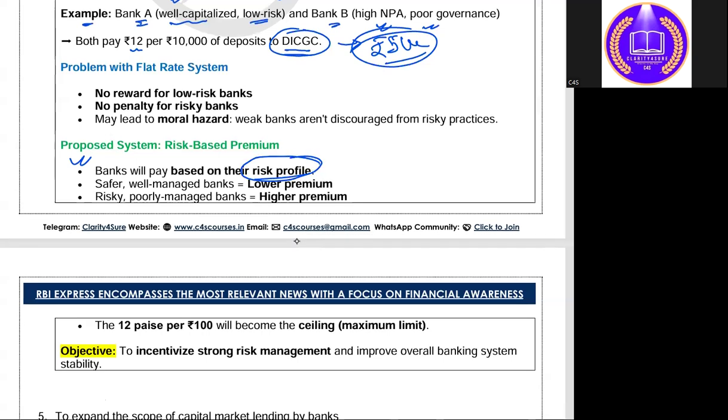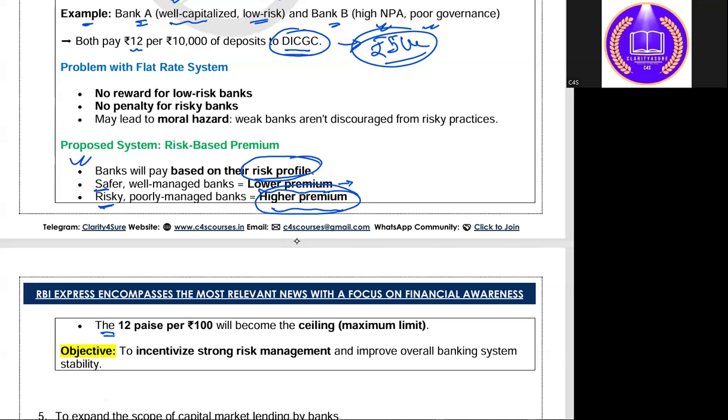Means banks who are performing very well, a stronger bank, a well managed bank, a safer bank, they can pay a lower premium, but there should be a ceiling. Okay, means एक upper cap भी होगा, and riskier, poorly managed banks, they need to pay a higher premium. Okay, तो वो चीज है that.